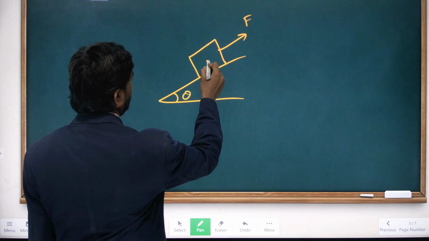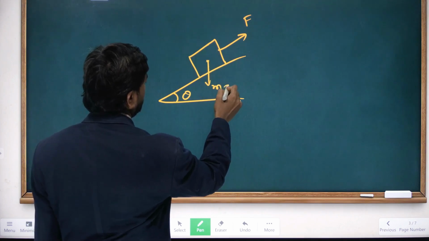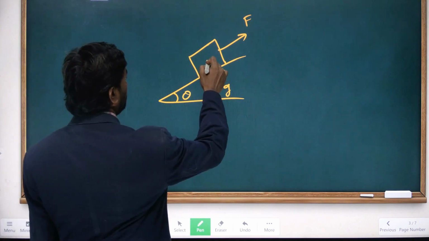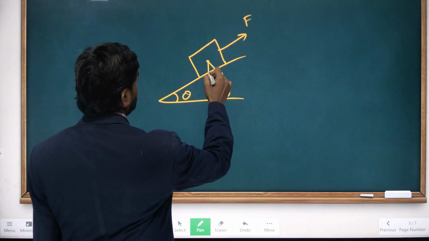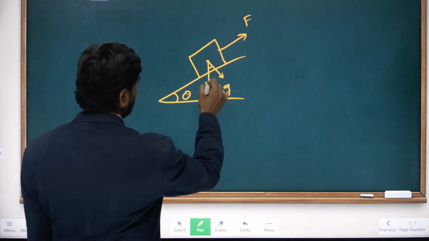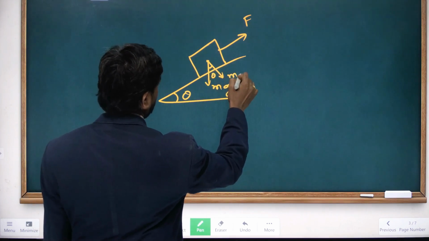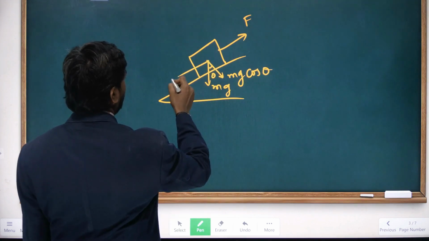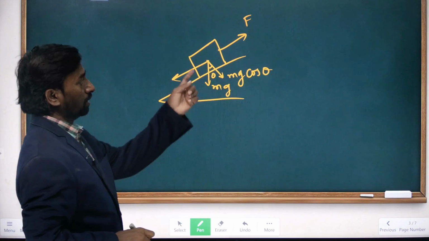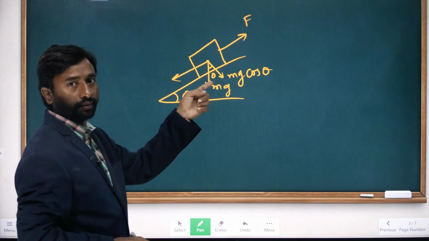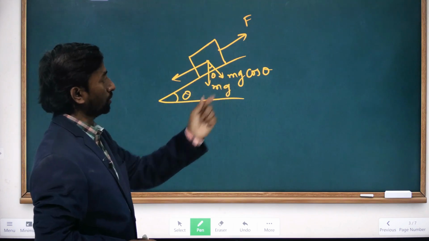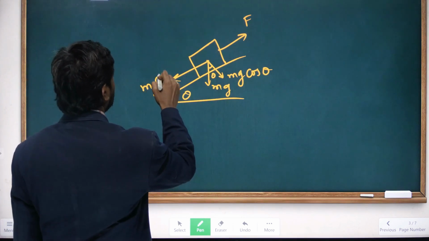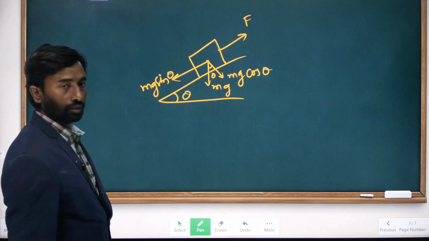The weight will act in the downward direction, W equals mg, always downward. Here this will be the theta. Resolving this weight vector into two components, this is mg cos theta and here mg sin theta.